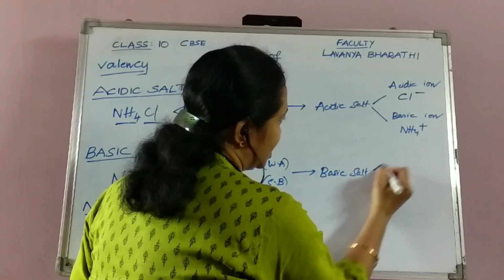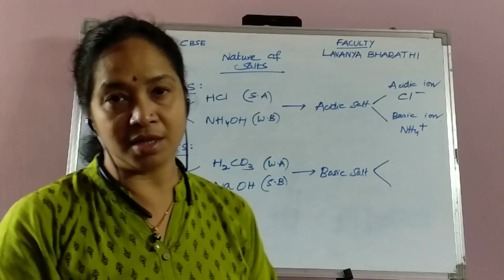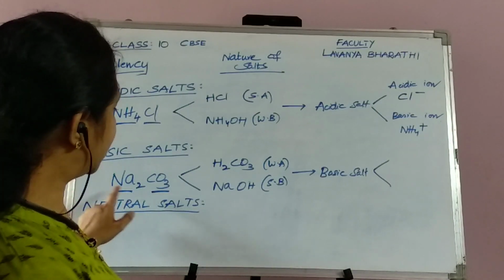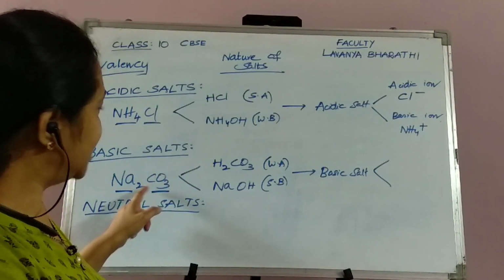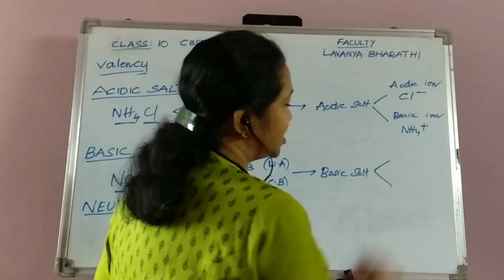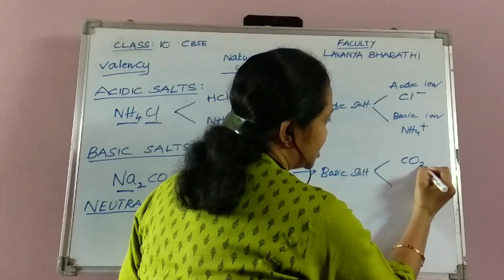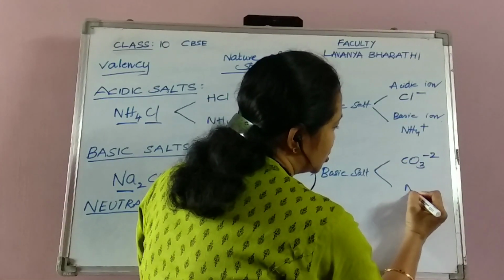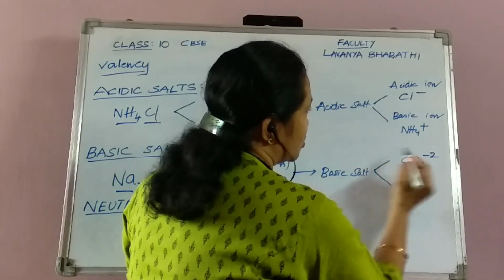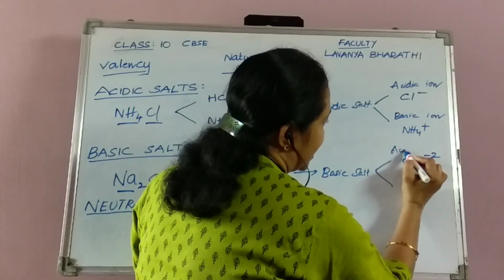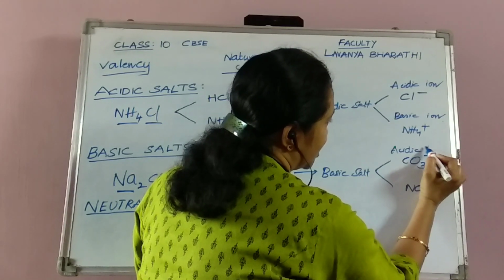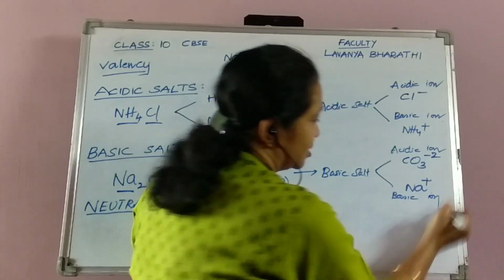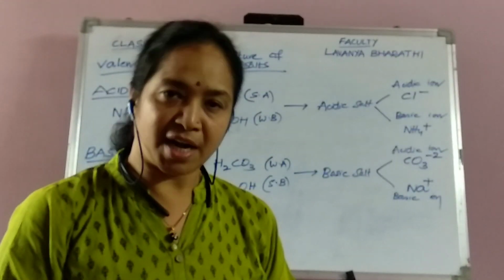And again, this basic salt has two ions, cation and anion. The cation is sodium and the anion is carbonate, or let me say the acidic ion is carbonate, CO3 minus 2, and the basic ion is sodium, Na plus. So remember, this is the acidic ion and this is the basic ion. I hope everyone understood.